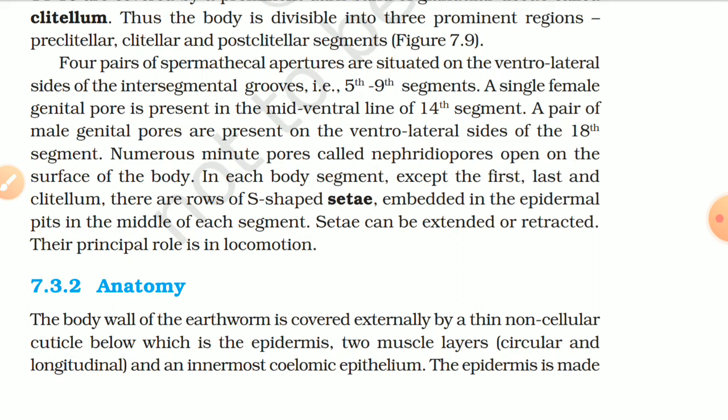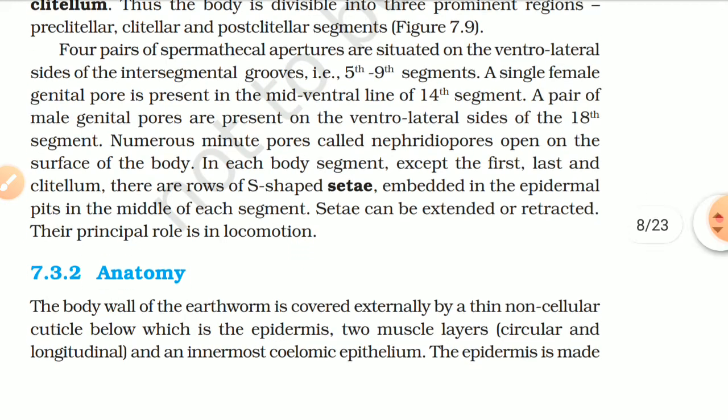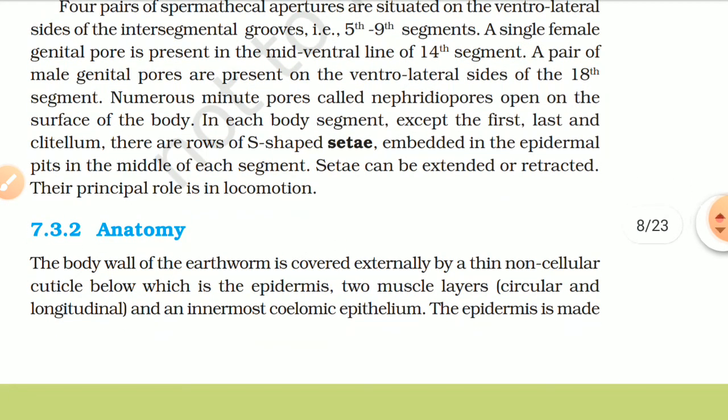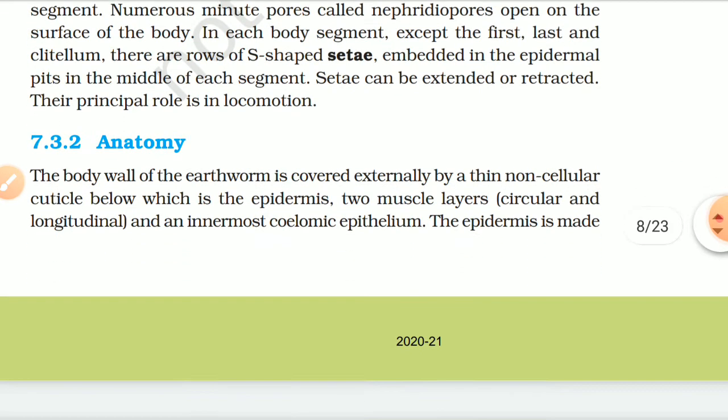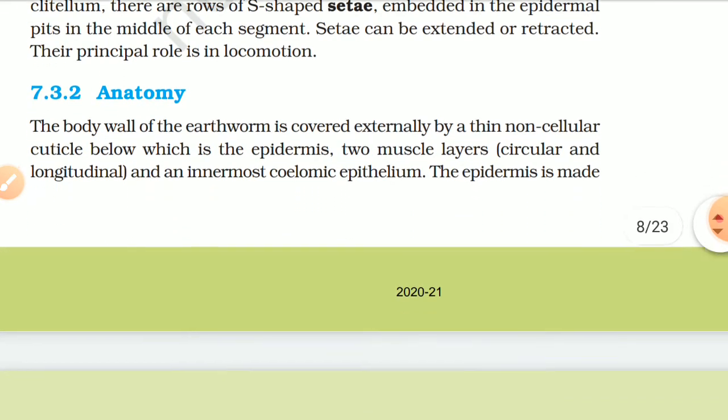In each body segment except the first, last, and clitellum, there are rows of S-shaped setae embedded in the epidermal pits in the middle of each segment. Setae can be extended or retracted. Their principal role is in locomotion.